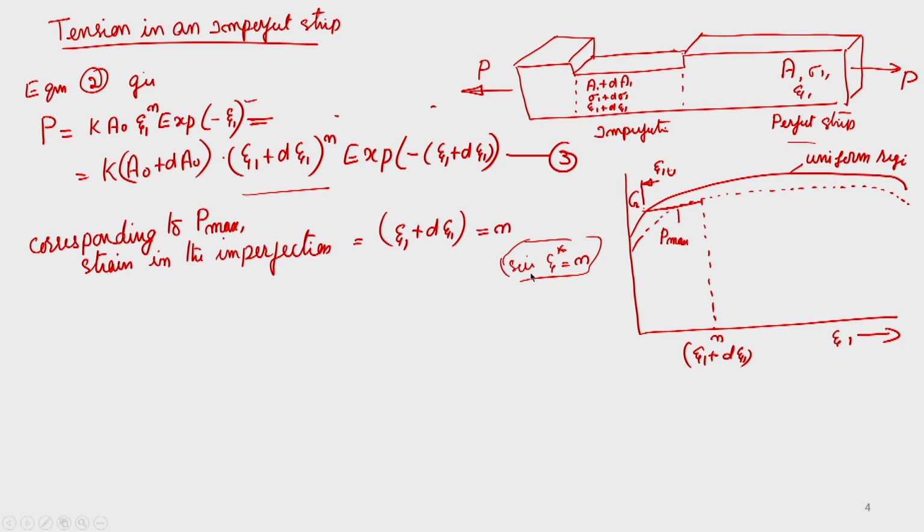So that should correspond to your n, but that n value will never be reached for your perfect crystal. So that means in the uniform region,